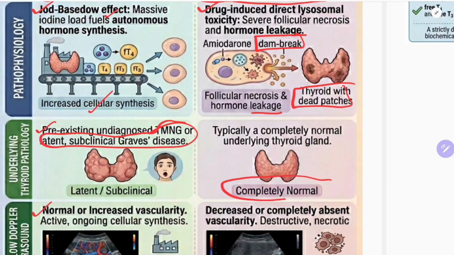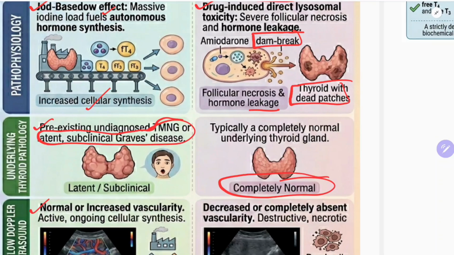It happens in a completely normal gland. So if amiodarone wants to develop thyrotoxicosis in a normal gland, this is the mechanism, the destructive mechanism. So it can cause both hypothyroidism and hyperthyroidism. In an abnormal gland it causes type 1, and in a normal gland it causes type 2.